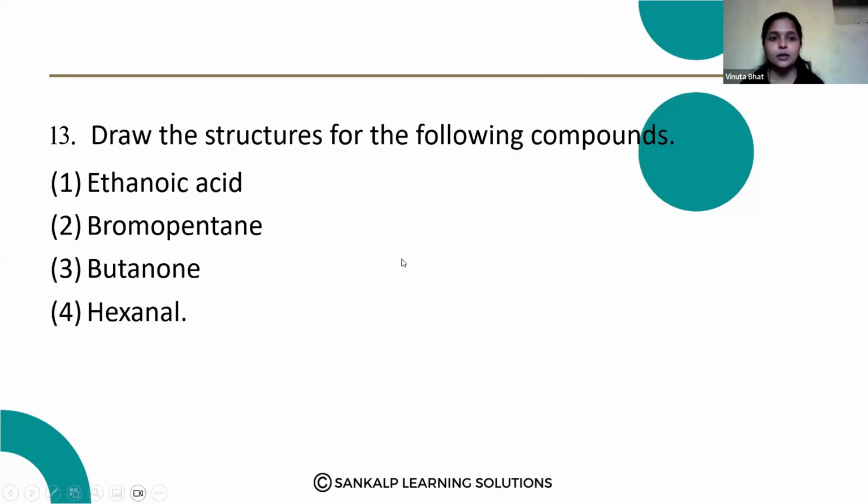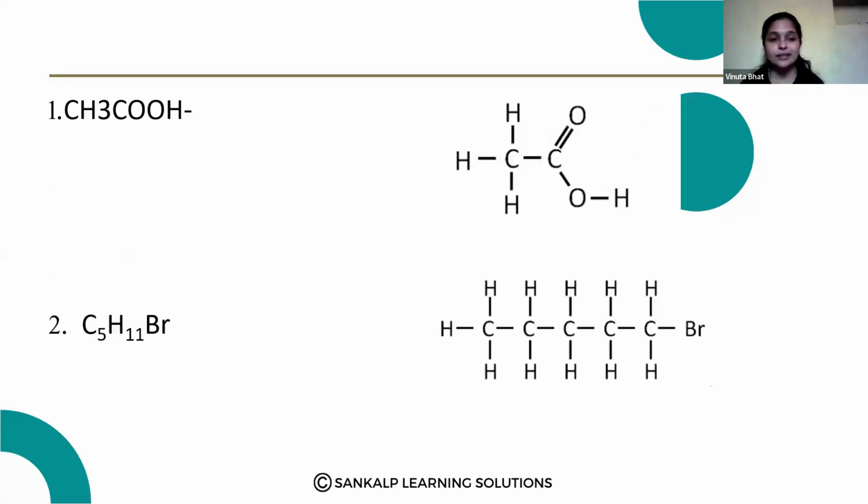Then the second one, bromopentane. Pentane means 5 carbon atoms will be there. So a bromine group is attached, replacing one hydrogen. Here C5H12 is not there; it is C5H11Br. So the second one is bromopentane.